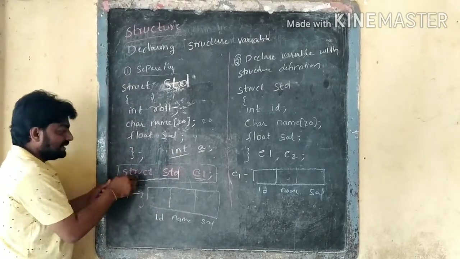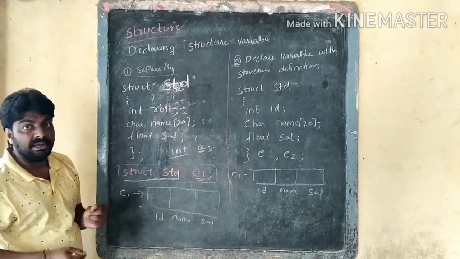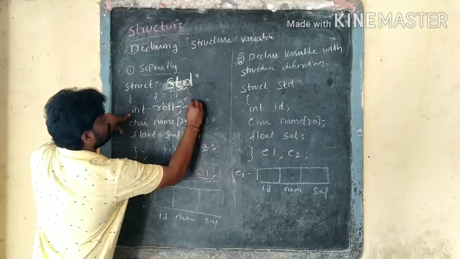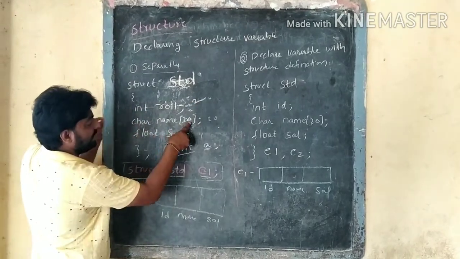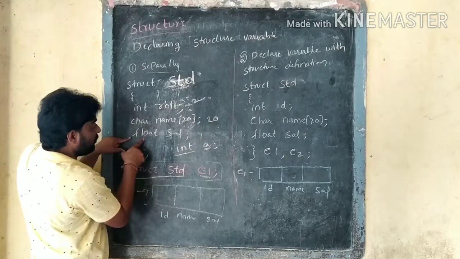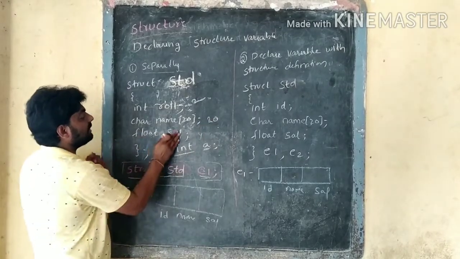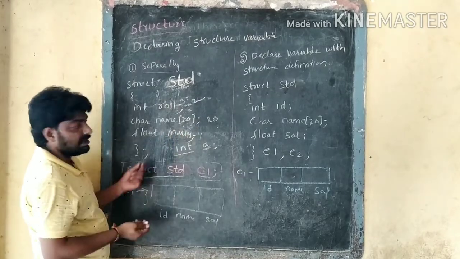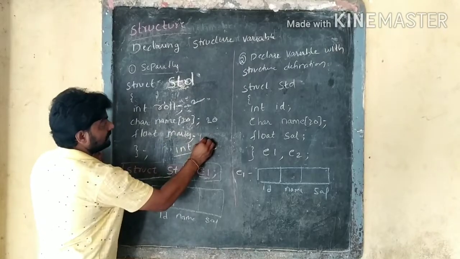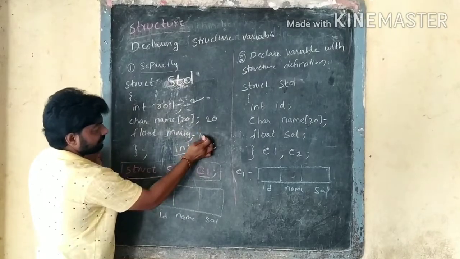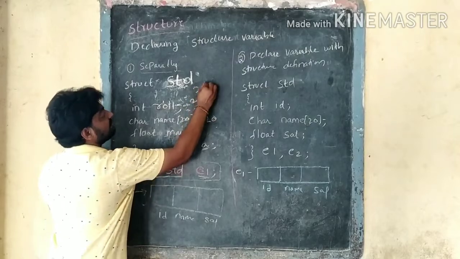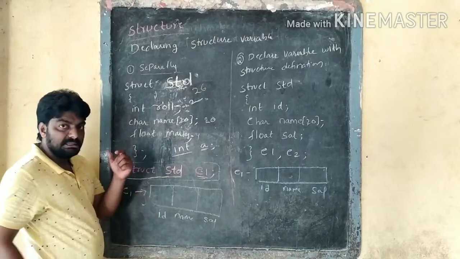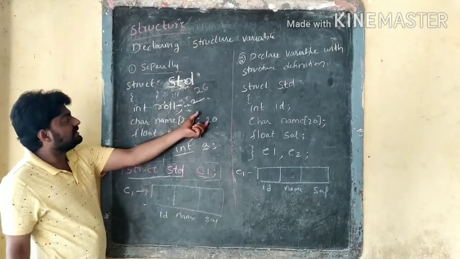When we declare it like this, the memory is allocated in main memory. How much memory is allocated? The size of an integer is 2 bytes, char name of 20 allocates 20 bytes, and the float marks of the student is 4 bytes. The total is 20 plus 4 is 24, plus 2, so 26 bytes of memory are allocated. It is allocated whenever we declare the structure variable.